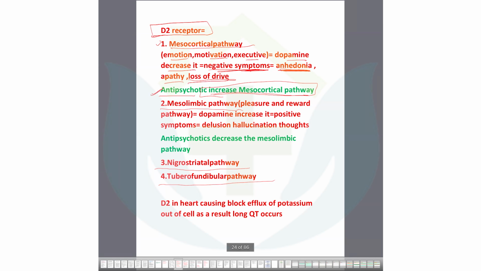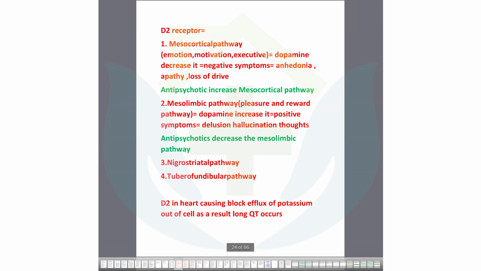But why are you prescribing this? You are prescribing it to decrease the mesolimbic pathway, which is the pleasure and reward pathway. A doubt, sir. Antipsychotics will cause these negative symptoms, you are telling? Yes, negative symptoms will be exaggerated.